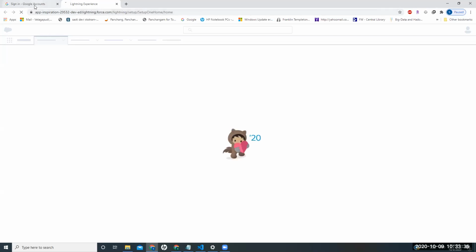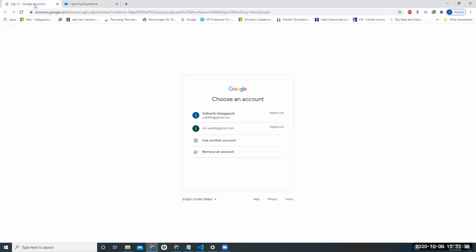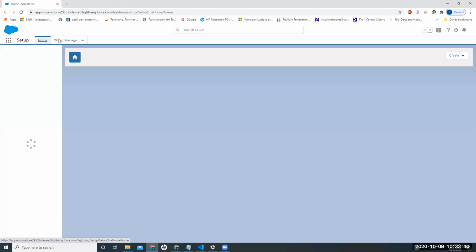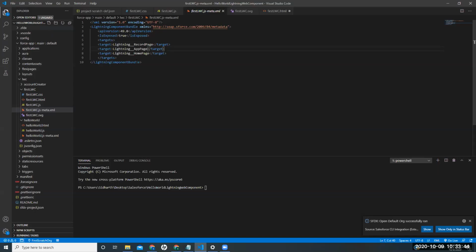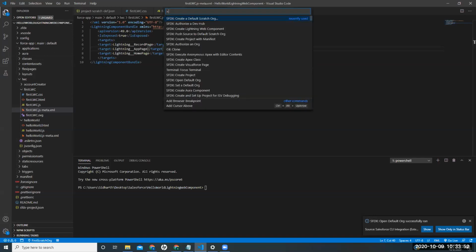All the Scratch orgs will have this inspiration word, right? I just saw. Okay, this is the Scratch org. Now once it is connected to Scratch org, whatever project I create goes into Scratch org, right? Correct. Now, do you want to do push?